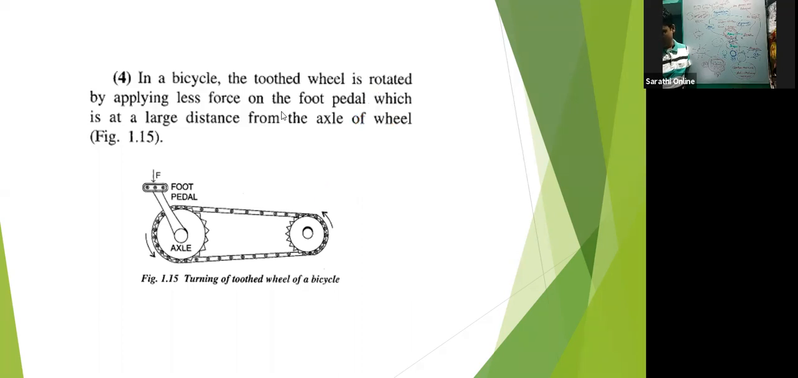Then we go for the principle of moments. The principle of moments simply means the sum of anti-clockwise moments is equal to the sum of clockwise moments. So this is an example given.